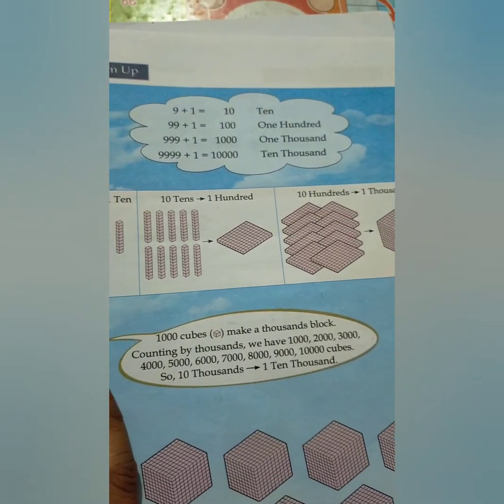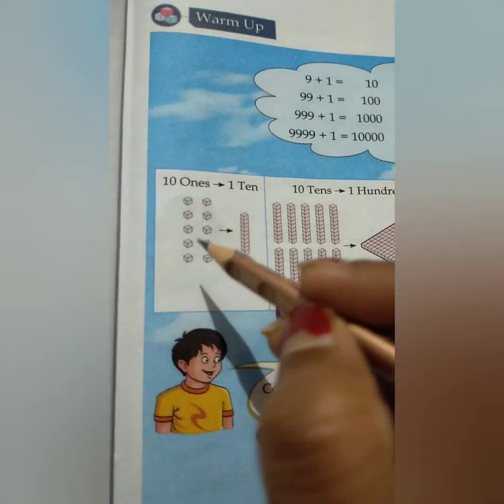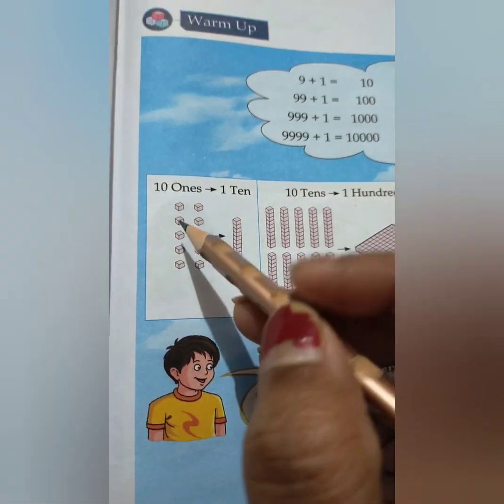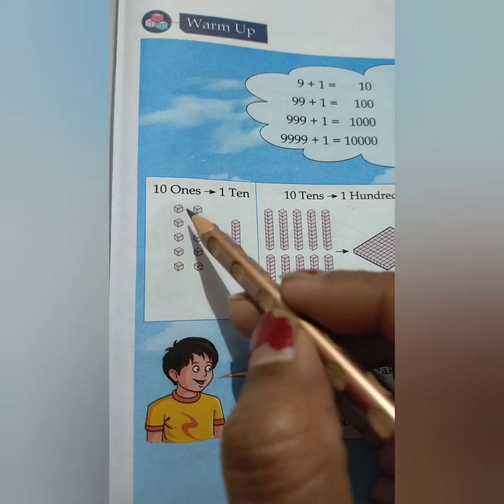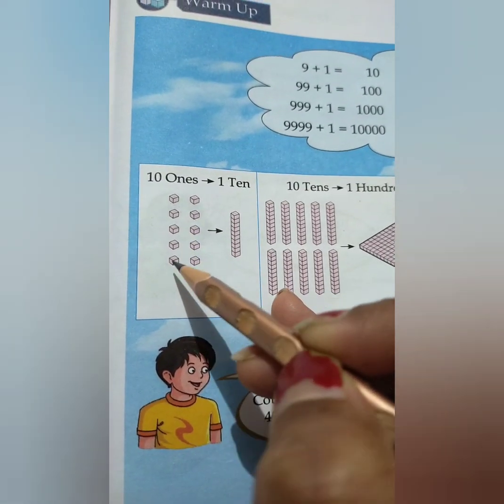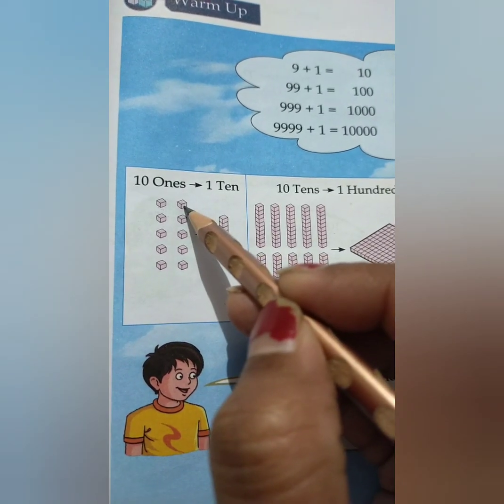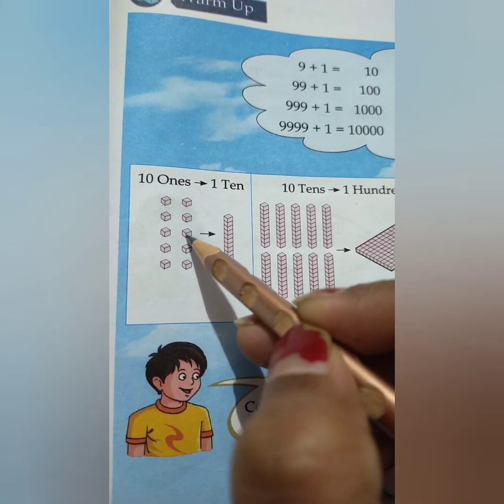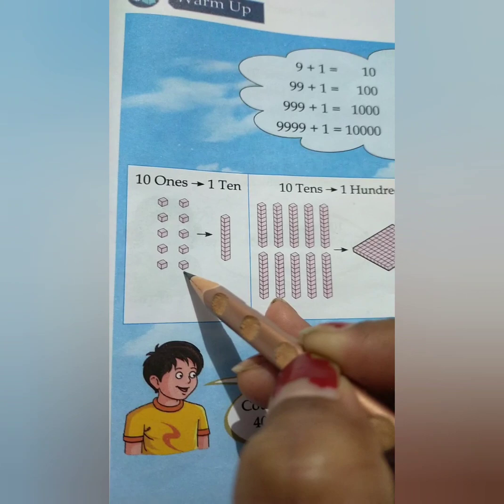How thousands are made? Here ones are there. This is the important thing regarding the numbers: 1 one, 2 ones, 3 ones, 4 ones, 5 ones, 6 ones, 7 ones, 8 ones, 9 ones, and 10 ones.